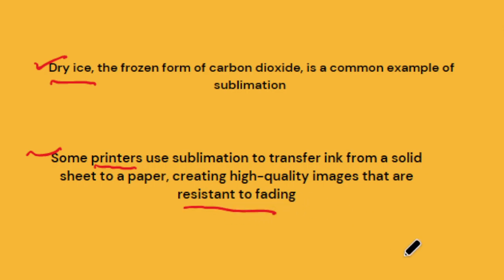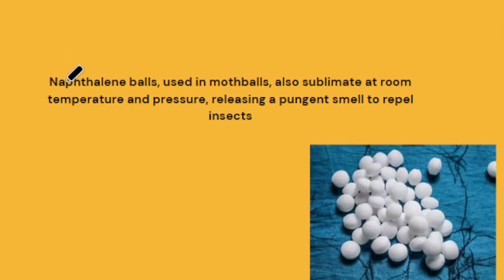And the most common example that everyone remembers is naphthalene balls. When we use naphthalene balls in the house, they sublimate at room temperature and pressure, releasing a pungent smell to repel insects. So we can see sublimation in naphthalene balls at home.